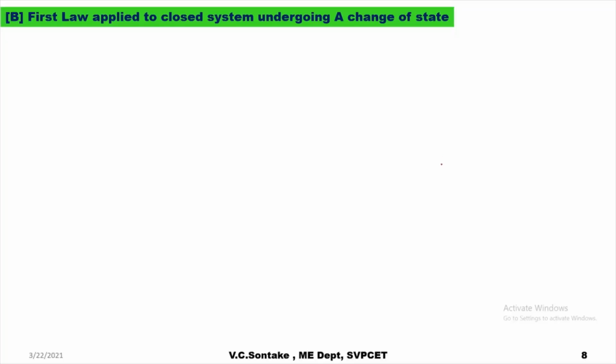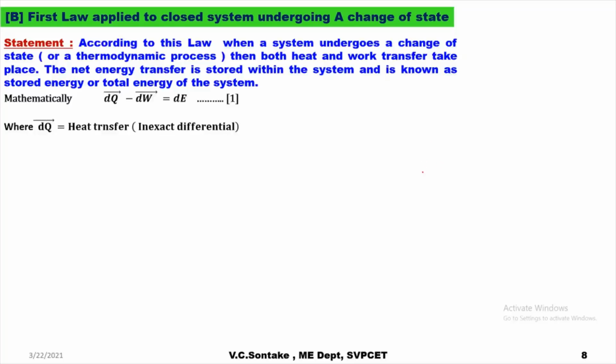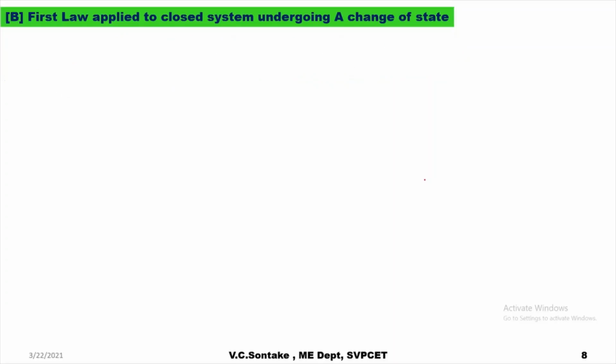Then the second version is there for a closed system: first law applied to a closed system undergoing a change of state or process.